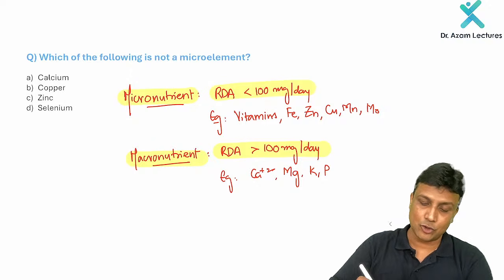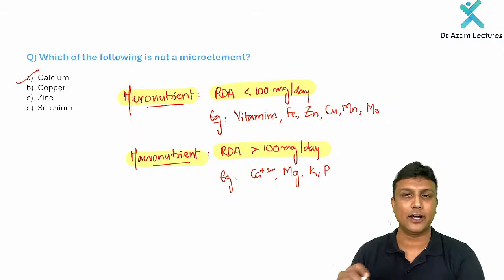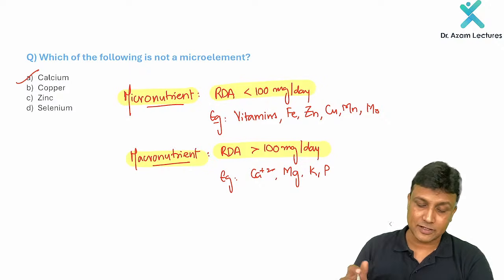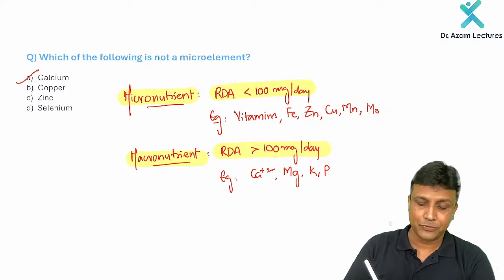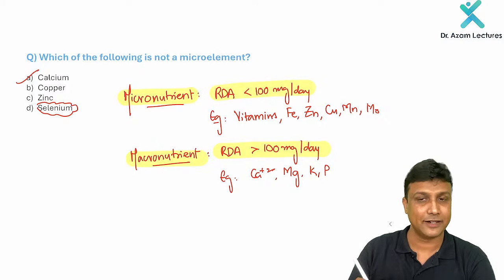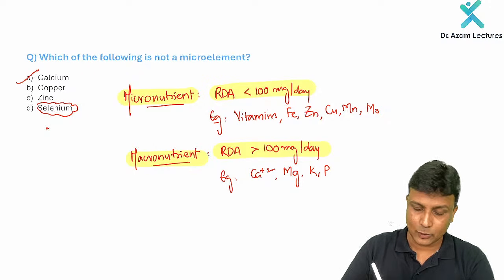Now, which of the following is not a micro element? Of course, the answer here will be calcium. Remaining all are micro elements. And here, my dear friends, because we are discussing this, please remember about selenium. About selenium also, they are asking certain questions. Number one, selenium is required for which enzyme? It is required for glutathione peroxidase enzyme.